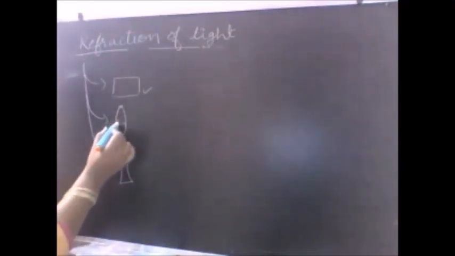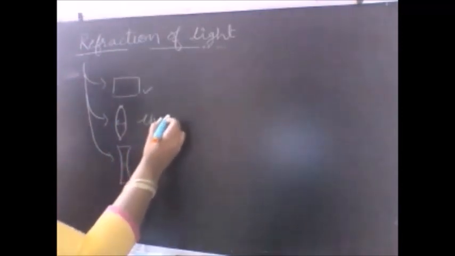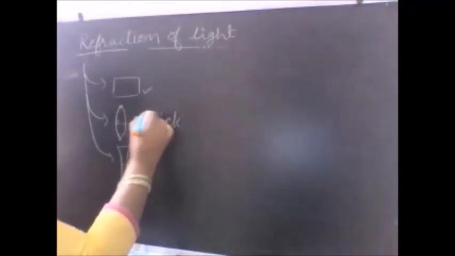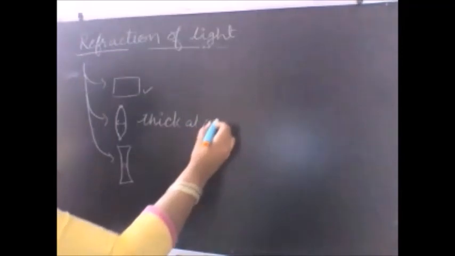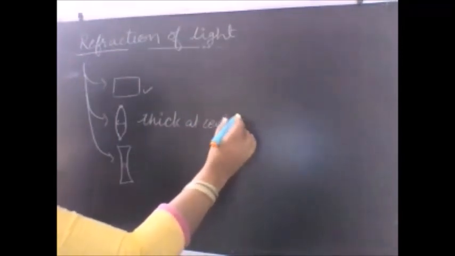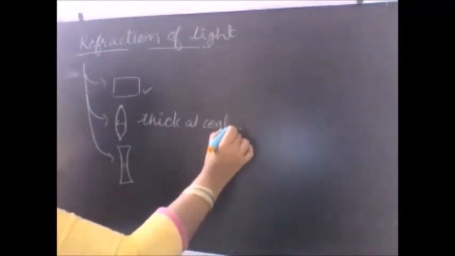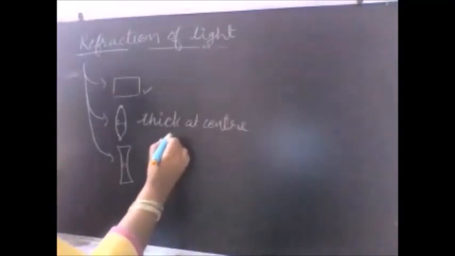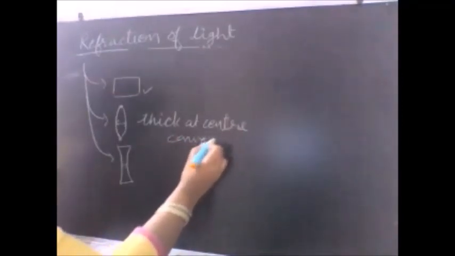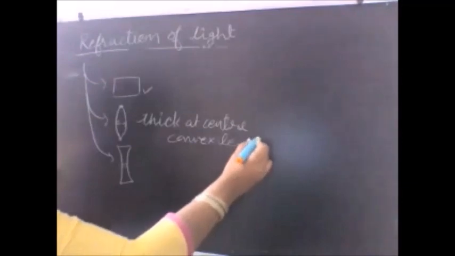So the lens which is thick at the center, we call this lens as convex lens.